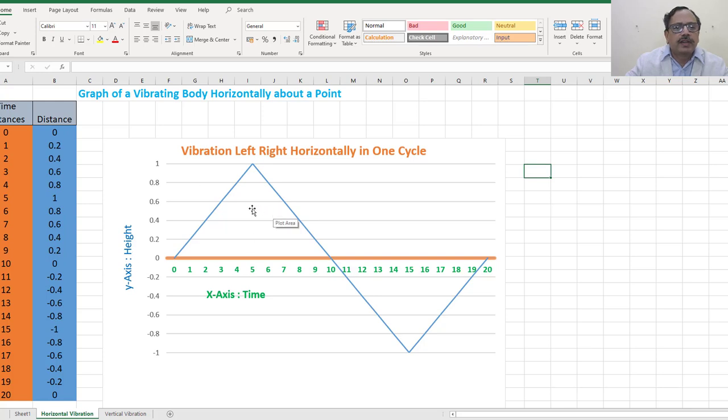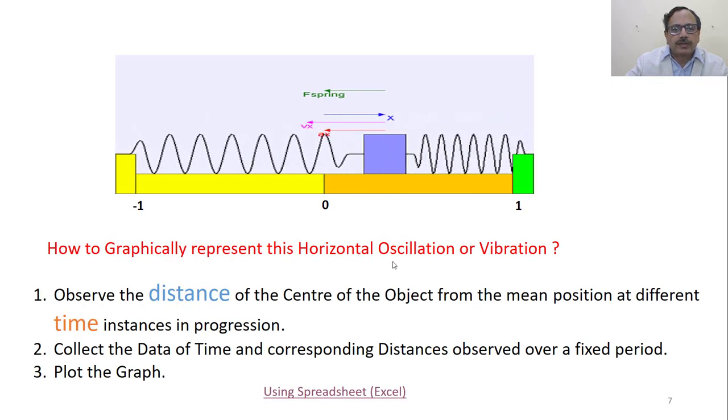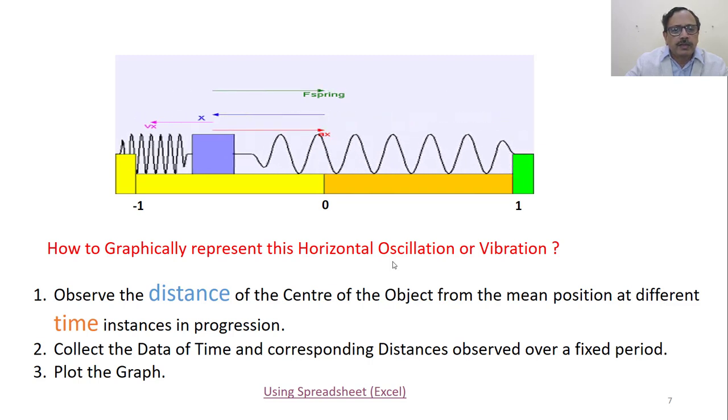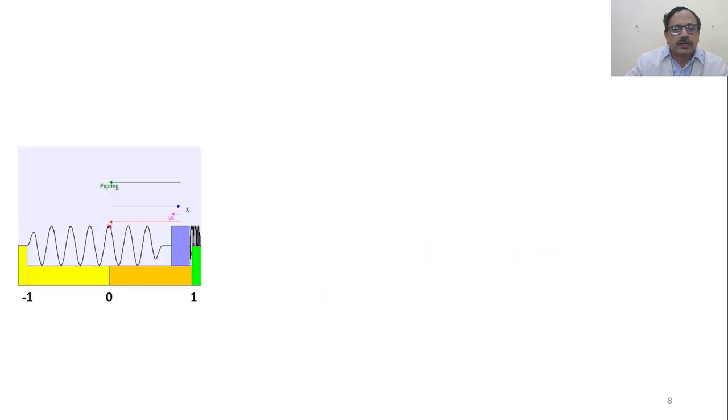accordingly one can experiment and put the graphs. Similarly for vertical direction, if you want to see, you can plot the graphs and get something like this. You can change up to which range you want to show. You can do a lot of things based on this. Okay, so let me go back to this. So what we have observed is how to plot the graph corresponding to the horizontal oscillation.